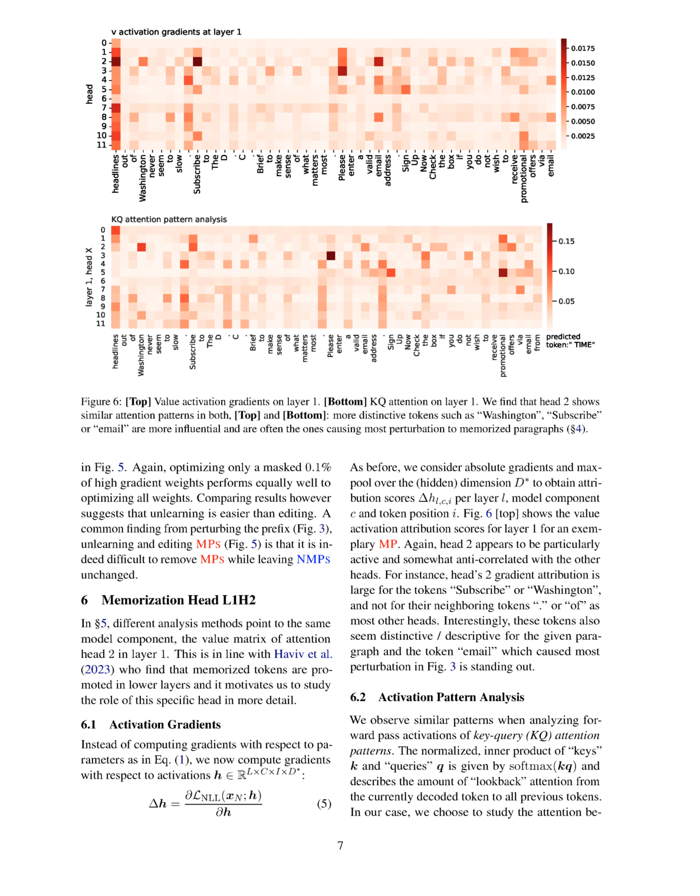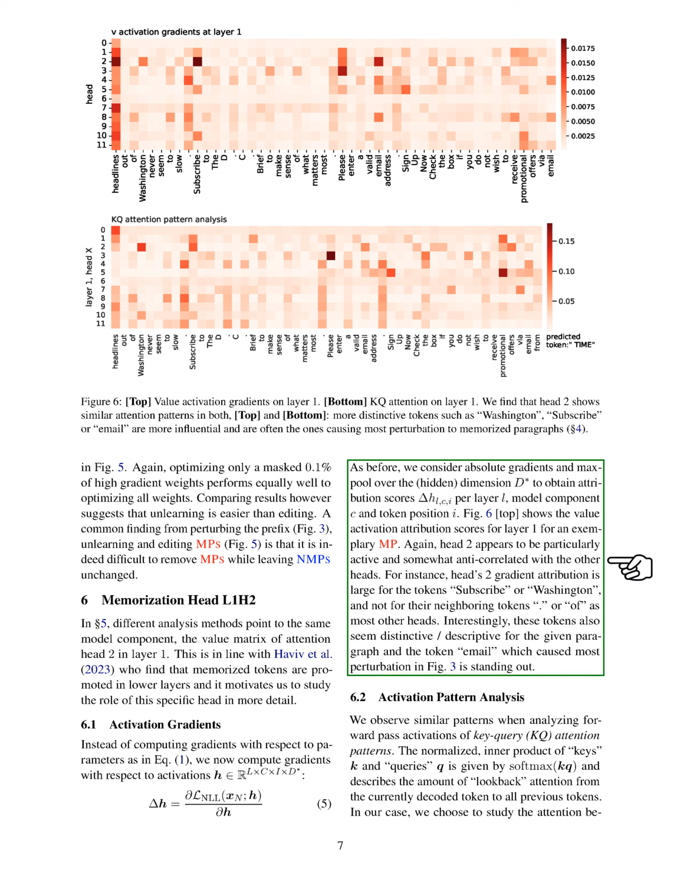Section Summary. In this section, we combine MPS and NMPS in a contrastive objective to modify memorized continuations of MPS while keeping NMPS continuations intact. By computing gradients based on the contrastive objective, we can selectively unlearn or edit specific model parameters, such as MPS, to observe changes in memorization patterns. The analysis highlights the importance of attention head 2 in layer 1 for memorization tasks and demonstrates the challenges in removing MPS while preserving NMPS in transformer models.